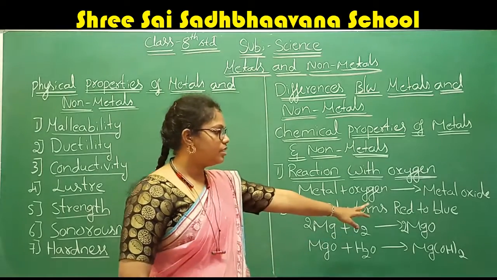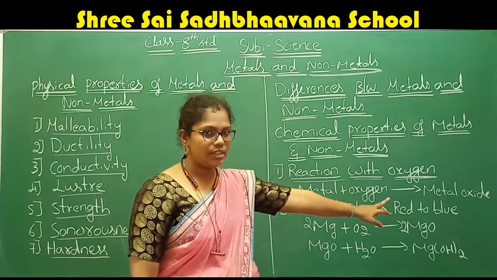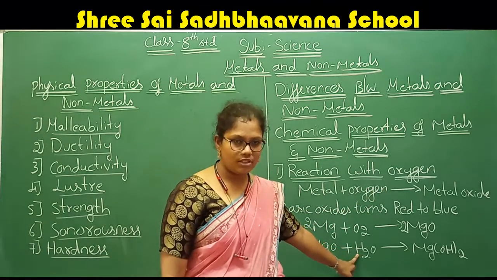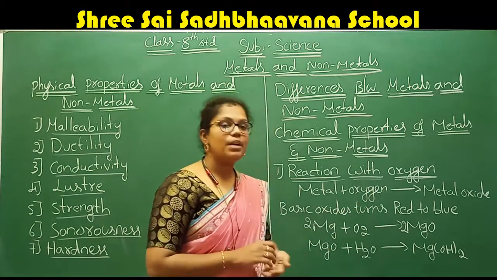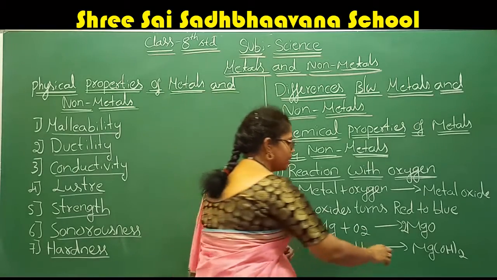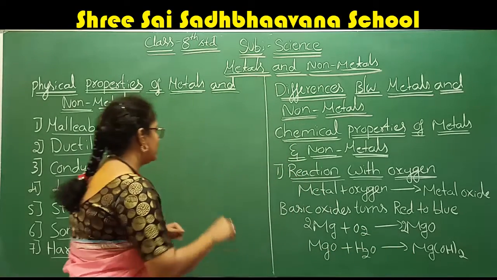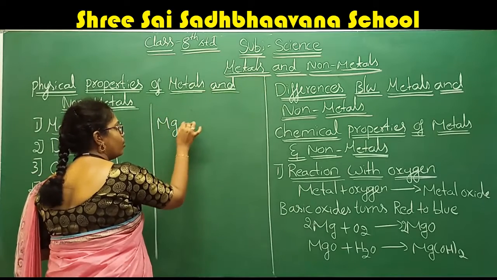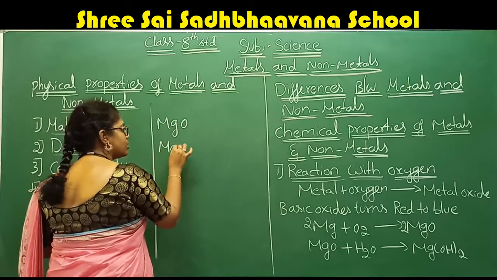After that, the product magnesium oxide is obtained, right? That magnesium oxide, if reacted with water, forms magnesium hydroxide. What is the name of this compound?